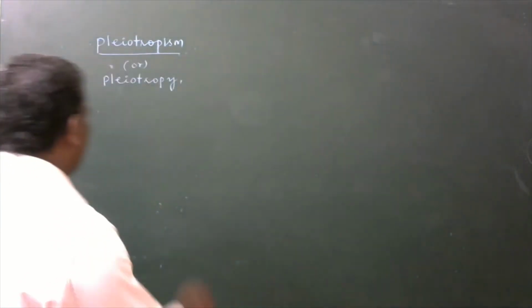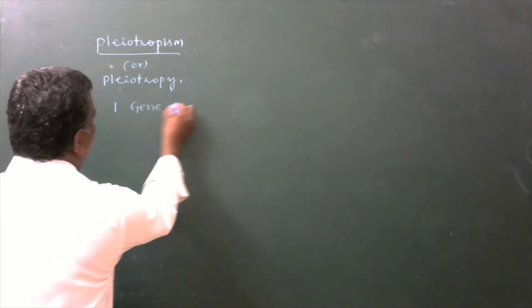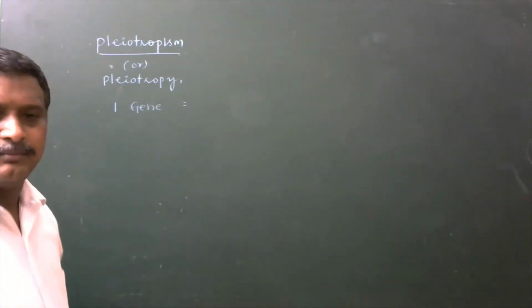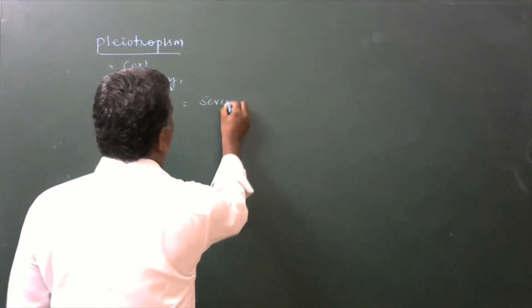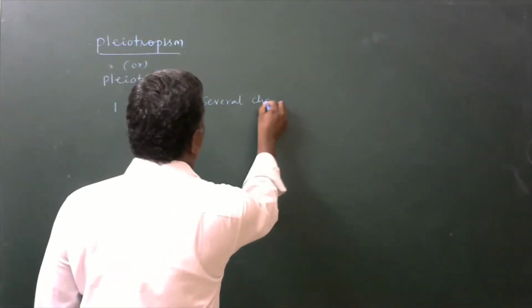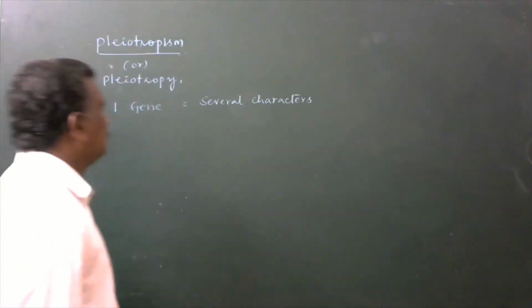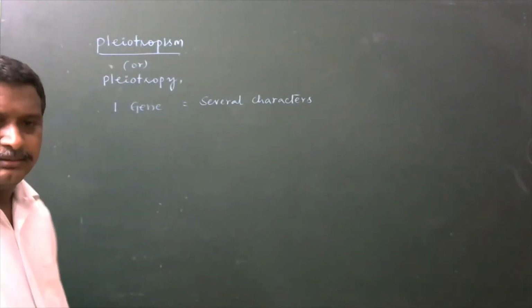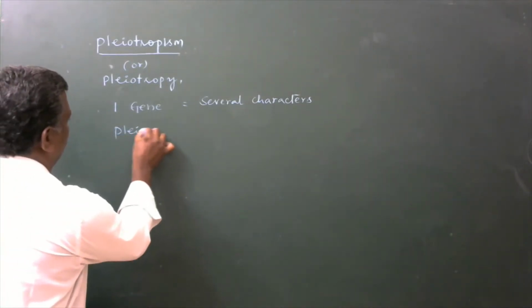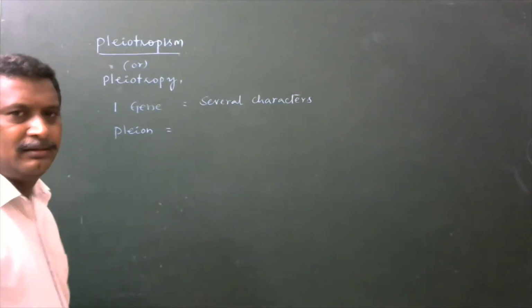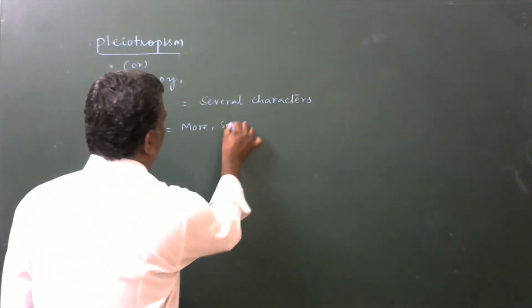Here, the gene is only one, but it produces several characters. In Greek, pleion means more or several.